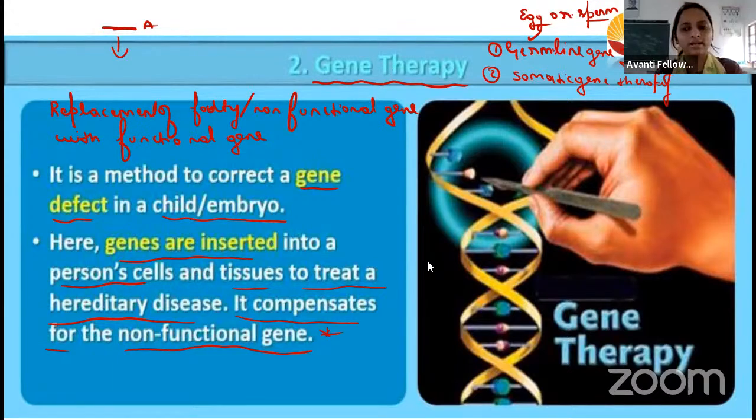For germline gene therapy, approval has still not been given, so we are going to do only somatic gene therapy. I think you understood this. If you have not understood, you can ask me.